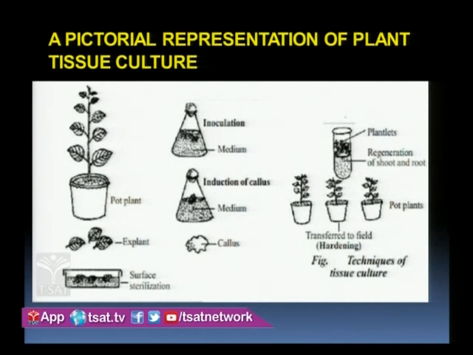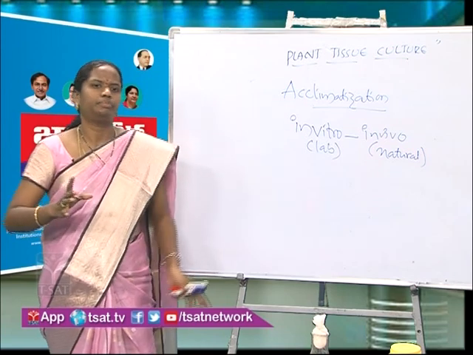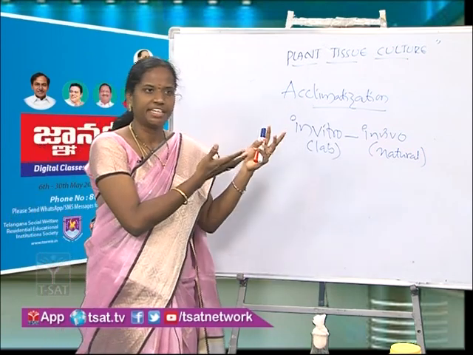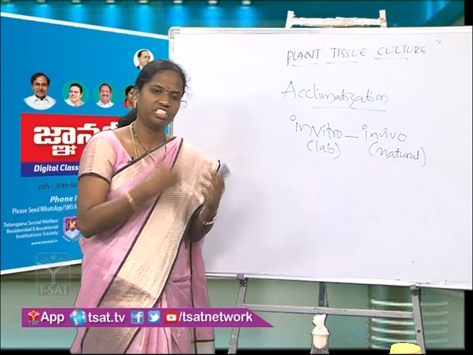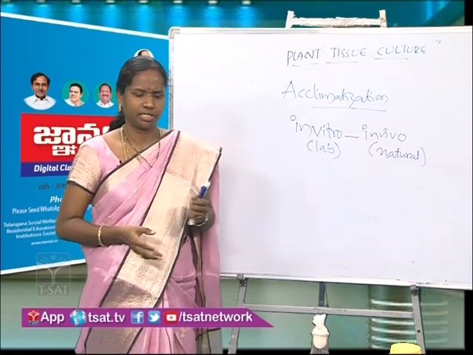Then in the last step, during the acclimatization, what did we do? We have shifted those laboratory plants to the natural conditions. That we also call hardening of plants, hardening or acclimatization of plants. See, that is a complete picture of plant tissue culture. What is an explant, what is a nutrient medium, how we sterilized, what is inoculation, incubation, acclimatization, everything.